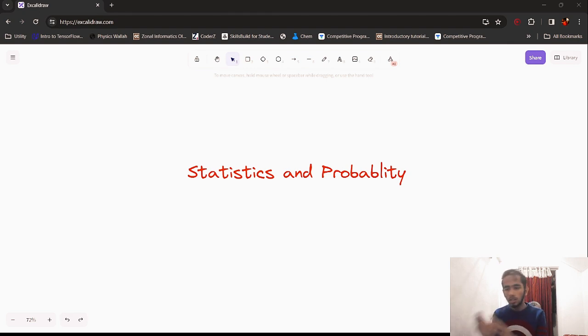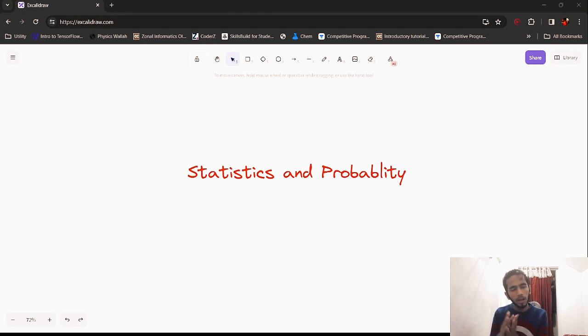And statistics is the base of machine learning and deep learning as well, because in machine learning and deep learning, what is happening? We are collecting data, we are fitting a model into the data, and that model is analyzing the data and giving us an output. So statistics is the backbone of data science, machine learning, deep learning, data analytics, everything that you can think of. Okay, so statistics is very important to learn, and today we are going to learn the basic terminologies.